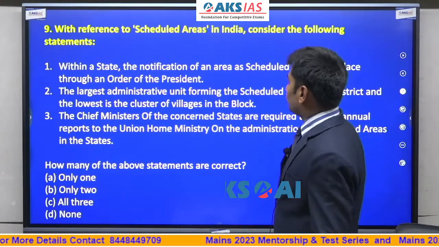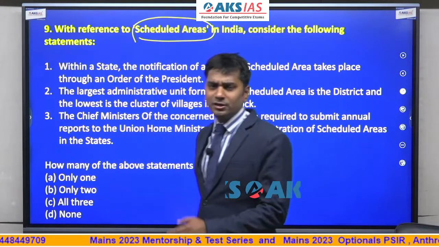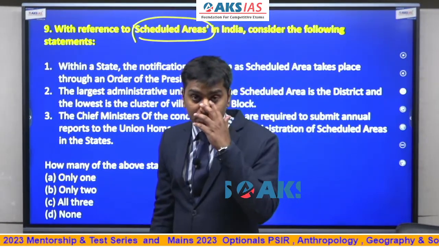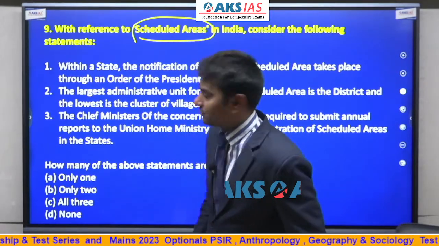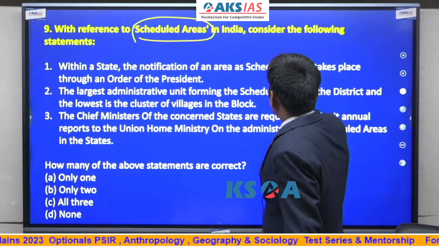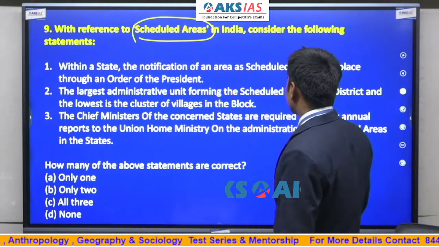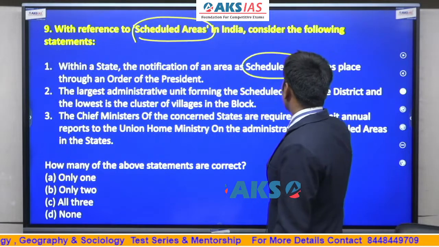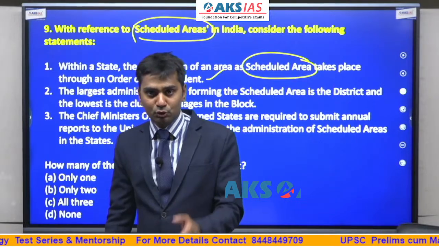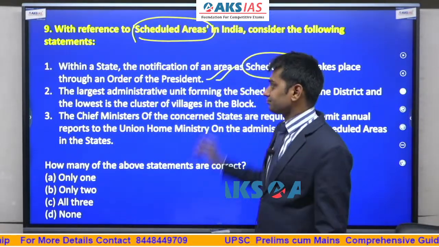With reference to scheduled areas in India, again we discussed this in the quick revision program. More or less 8 to 9 questions of polity have been revised in the 20 hours quick revision program of our AKS IAS itself. Again, this was the proof. With reference to scheduled areas in India, consider the following statements. Within a state, the notification of an area as scheduled area is given through an order of the President. I always said this. Scheduled areas means President. Scheduled tribes means Governor.